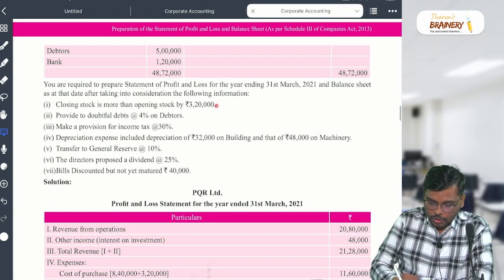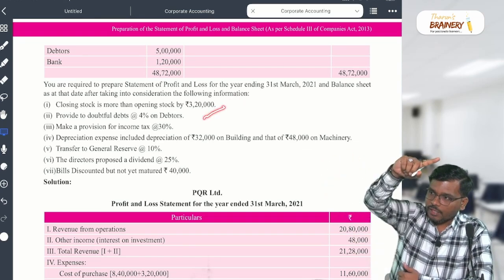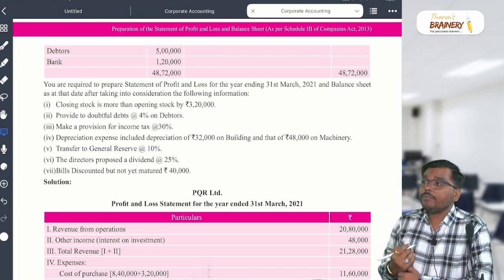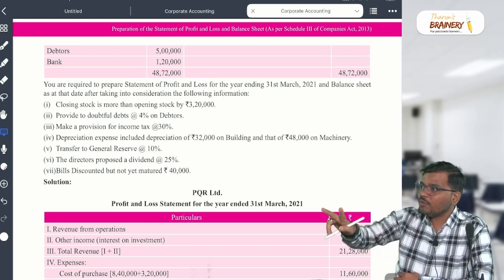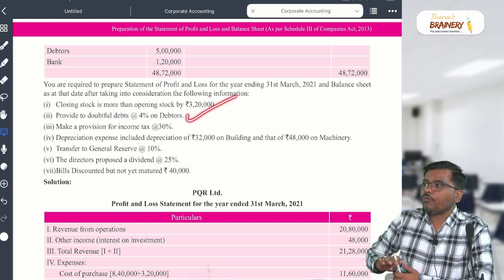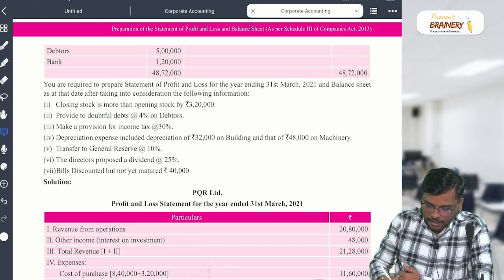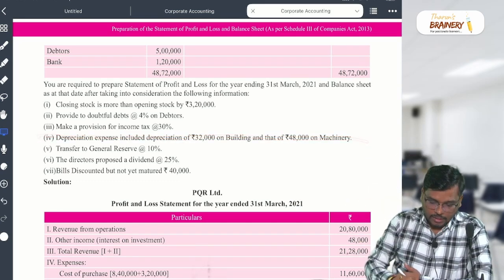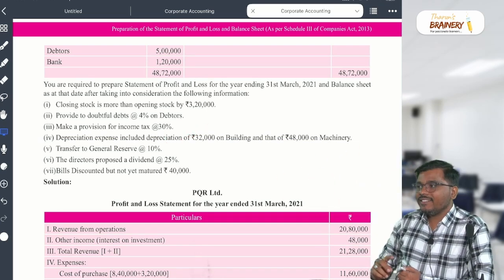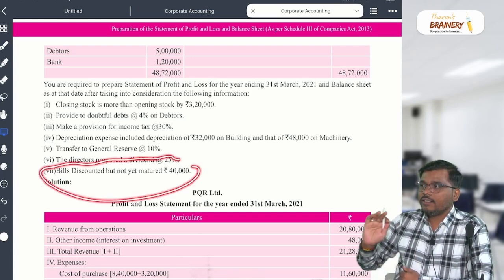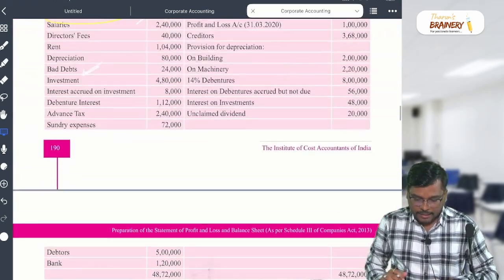One more time. This closing stock will appear in how many places now? Two places. Which are the two places? Number one, change in inventory, and the next place is added in the adjusted purchases. Correct? Next one, provision for doubtful debt, less from the debtors, other expenses. Then depreciation will not come because it is already adjusted. Transfer to general reserve, my dear student, less from the profit, add in the general reserve. Then they both are what, sir? Contingent liability. Yes or no? I hope up to this it is clear to everyone.